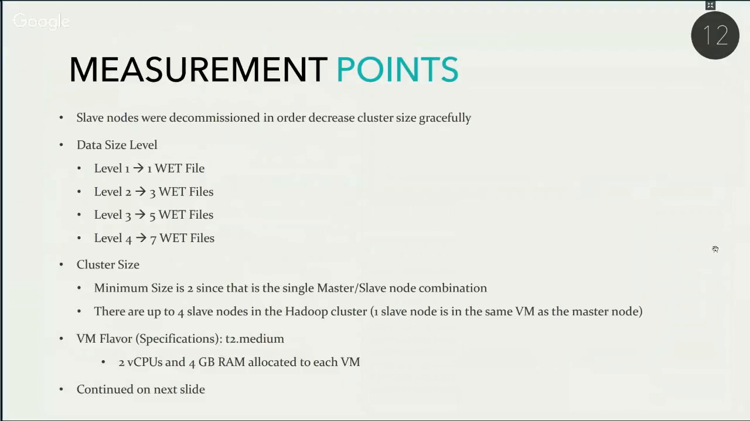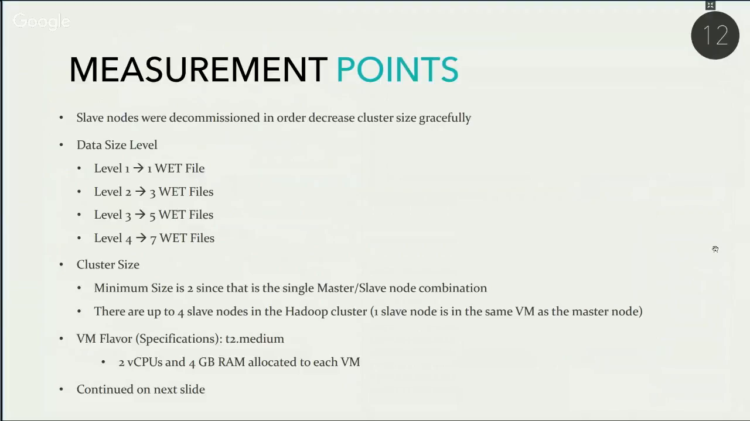So in the measurements that we're going to carry out, we're going to run different scenarios that change as the cluster size as well as the data size level changes, trying out different combinations that will be graphically shown on the next slide. As explained earlier, the cluster size is the number of nodes that the Hadoop cluster is made up of. The minimum size is 2 nodes, since the cluster needs to have at least 1 master node and at least 1 slave node in order to process the data. In our case, the maximum number of nodes that we're working with is 5 nodes, which are made up of 4 slave nodes and 1 master node.